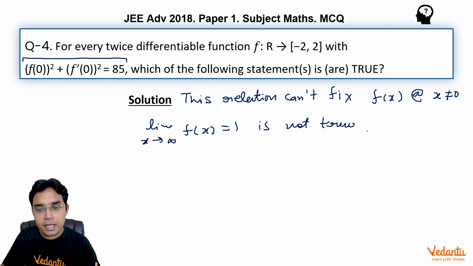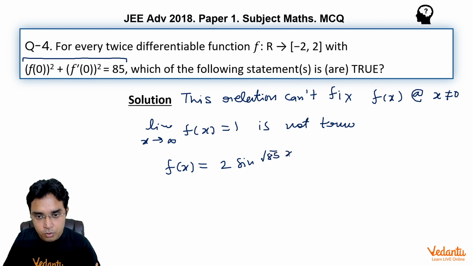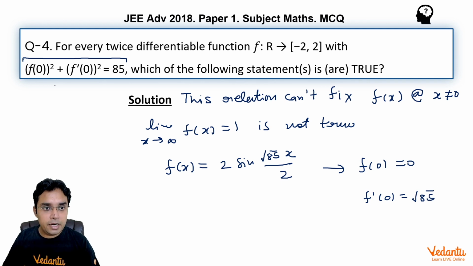In fact, I can give you one example: if I take f(x) = 2 sin(√85 x / 2), this will give f(0) = 0 and f'(0) = √85. So we can see this relation is satisfied, (f(0))² + (f'(0))² = 85.